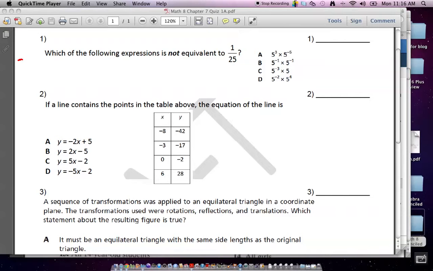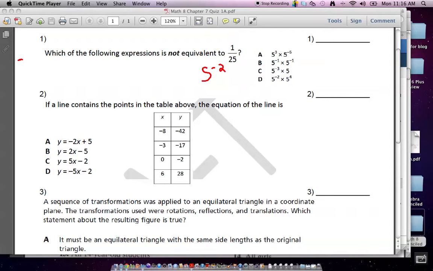Okay. So now, let's go to the next one. Which of the following expressions is not equivalent to 1 over 25? Now, do you see how all of these are 5? Yep. All right. So 5 to what power equals 25? 2. Huh, negative exponent. Reciprocal. So we notice that this is a reciprocal, and we notice it's a power of 5. So we should put 2 and 2 together and realize that it's 5 to the negative 2.